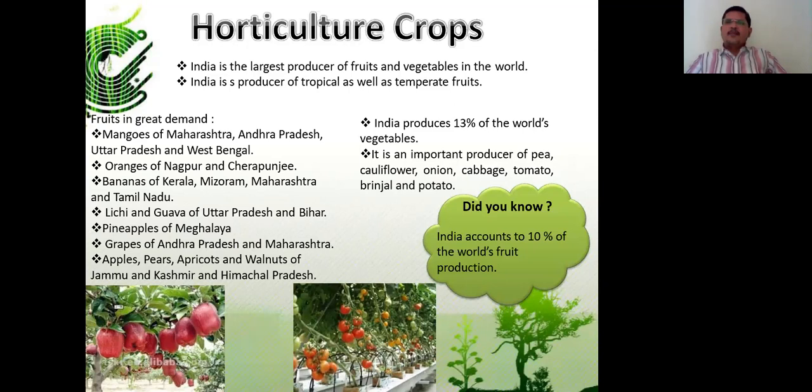India produces 13% of the world's vegetables. It is an important producer of peas, cauliflower, onion, cabbage, tomato, brinjal and potato.